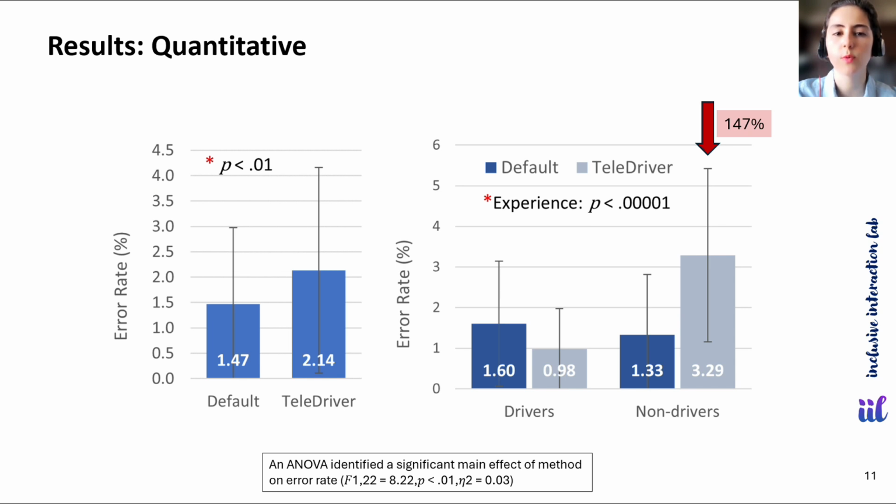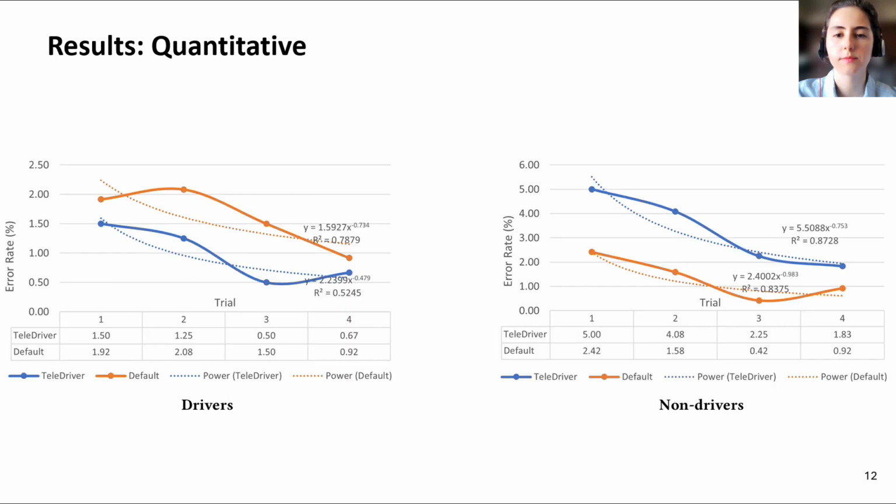The performance of both user groups was similar when using the default method. Again, although non-drivers made less errors with the default method than TeleDriver, we can see that their error rate decreased over time. In the last trial, non-drivers experienced a 63% decrease in errors and drivers saw a 58% reduction in error rates versus the first trial.